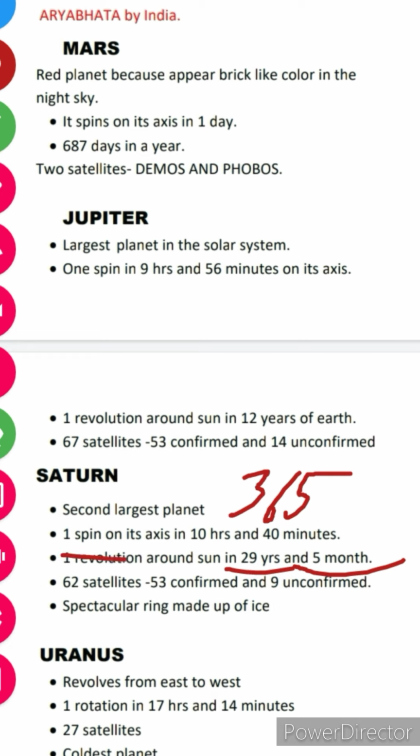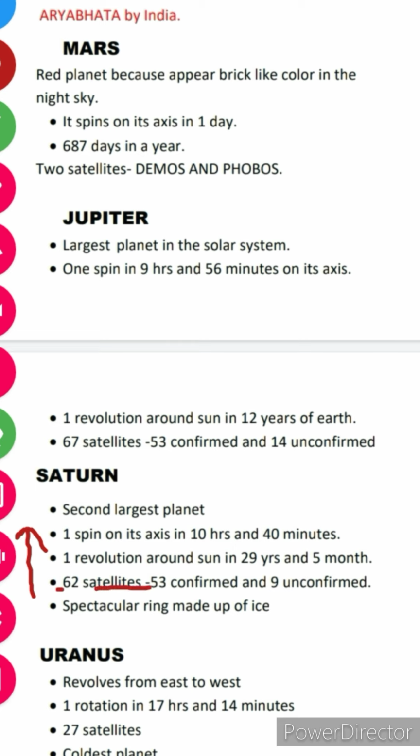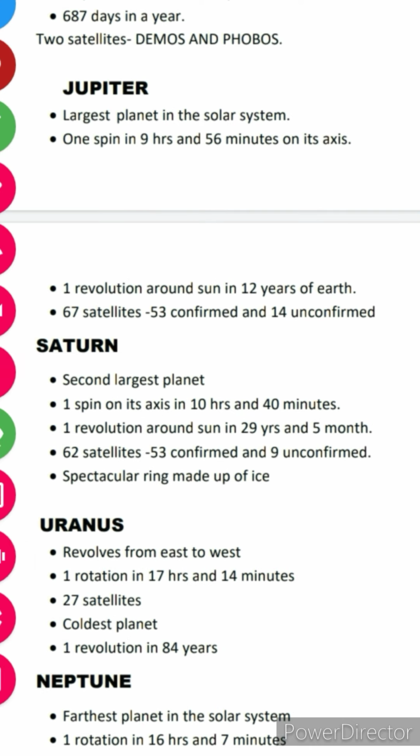It means the revolution taken by Saturn around the Sun is 29 years and 5 months. It has the second highest number of satellites, that is 62, from which 53 are confirmed and 9 are unconfirmed. It has spectacular rings made up of ice.